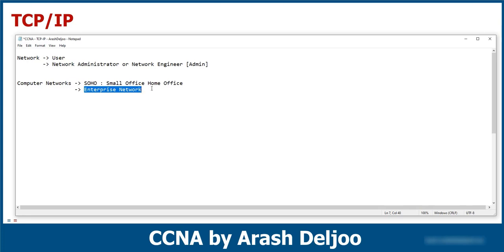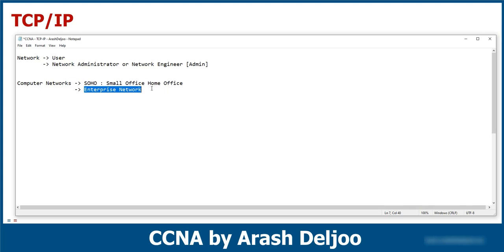For example, when you are working in a large building with many rooms, many computers, and many network devices, we call that an enterprise network. Or maybe you have many branches in other cities or other countries. Because of that, we have a large network.